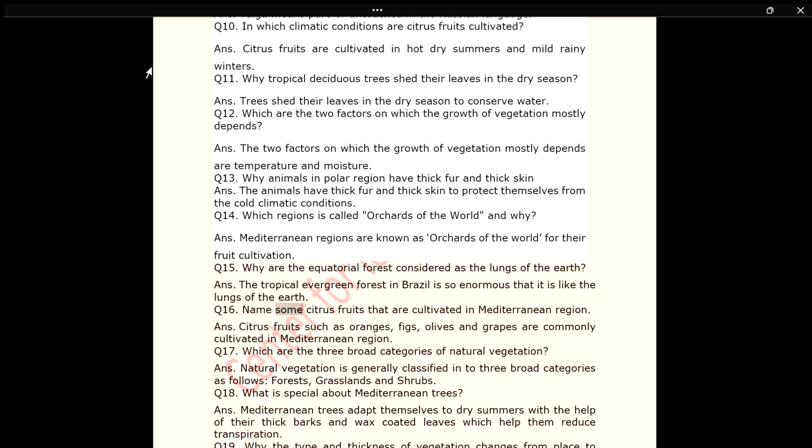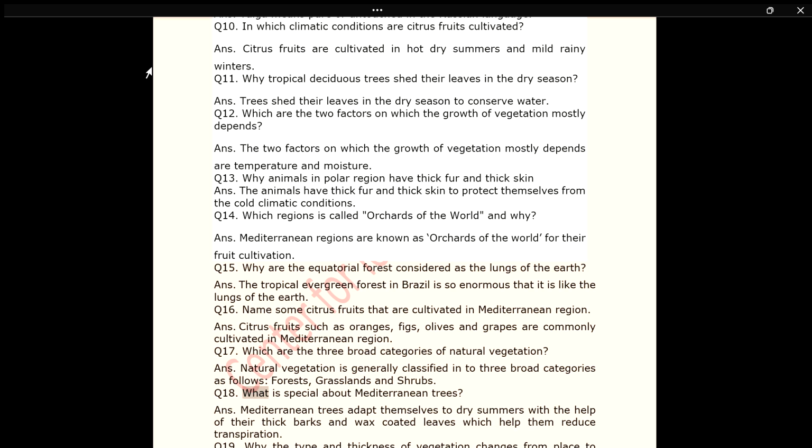Q16. Name some citrus fruits that are cultivated in Mediterranean region. Ans. Citrus fruits such as oranges, figs, olives and grapes are commonly cultivated in Mediterranean region. Q17. Which are the 3 broad categories of natural vegetation? Ans. Natural vegetation is generally classified into 3 broad categories as follows: forests, grasslands and shrubs.